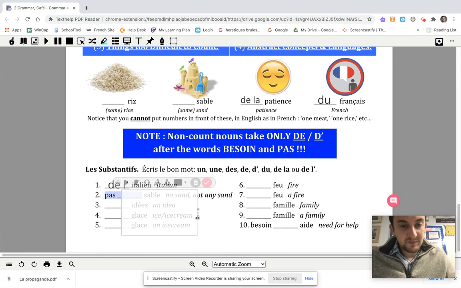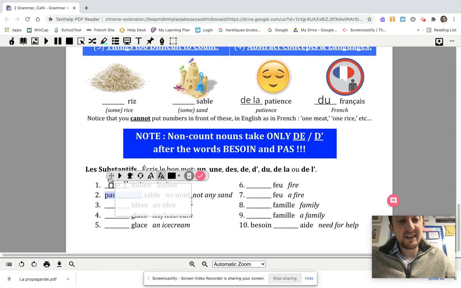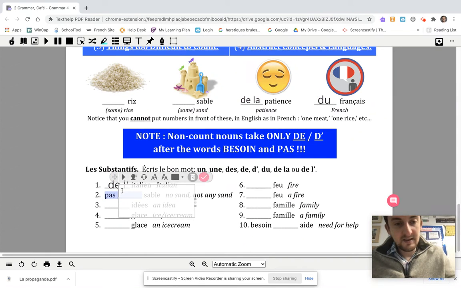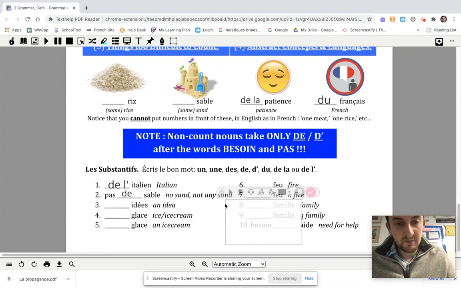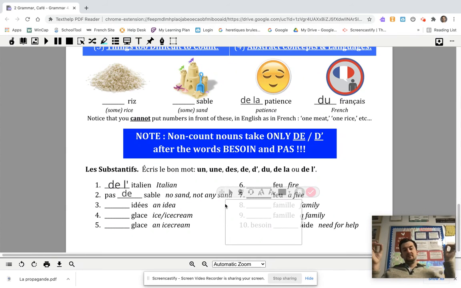Okay. Next one. Sable, sand. If we want to say no sand or not any sand, we're going to say pas de sable. Pas de sable. Why? Because sand is non-count. So it would be de la sable, of the sand. But since there's a word pas in front of it, we make it just de. D'accord? So there's a lot to think about with these. I might need to give you more practice. We'll see.